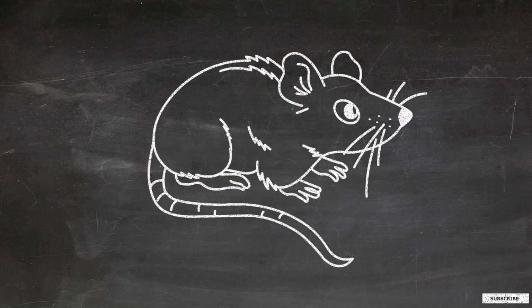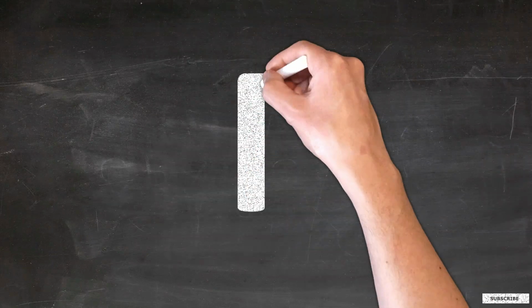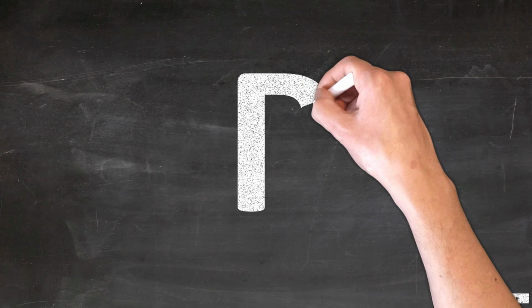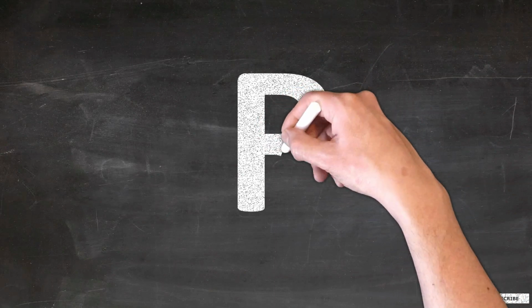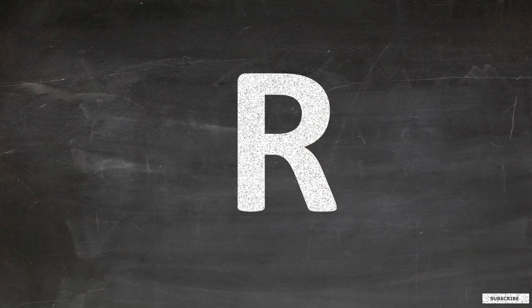I am a rat. I have excellent memory. Do you have the same? I will teach you R. Start from the top. Draw a standing line to the down. Go back to the top. Draw a curve till the middle. Draw a slanting line to the bottom. This is capital R.